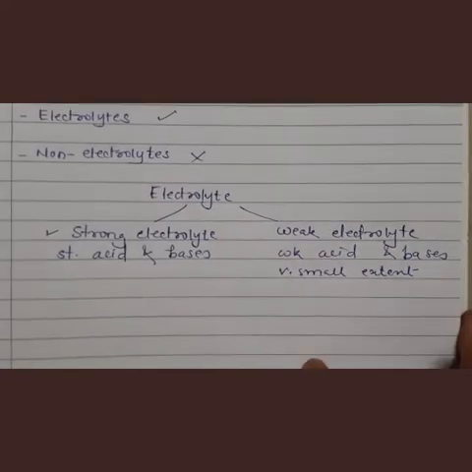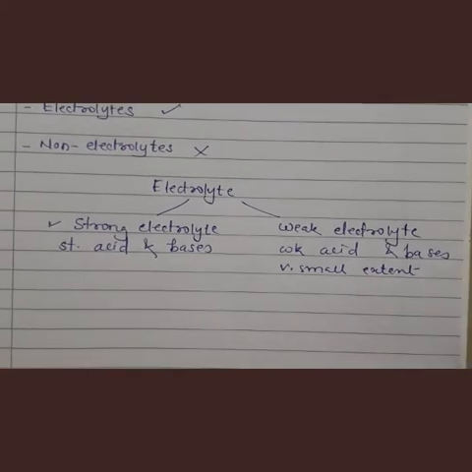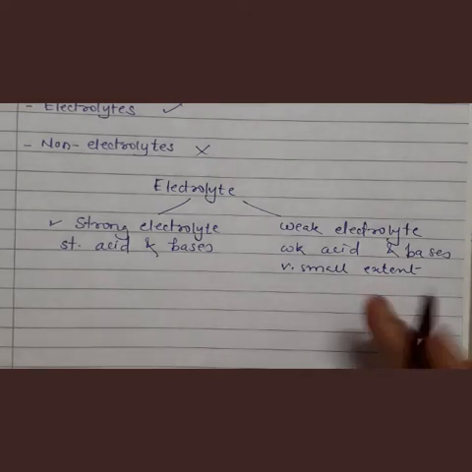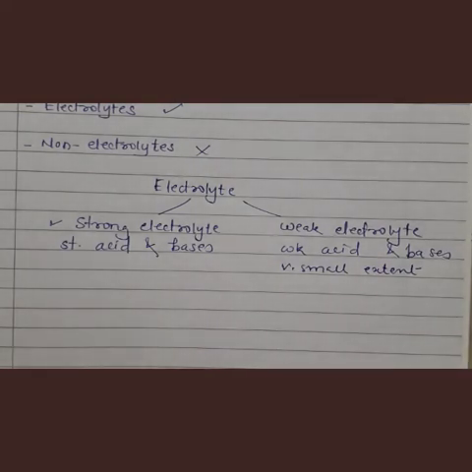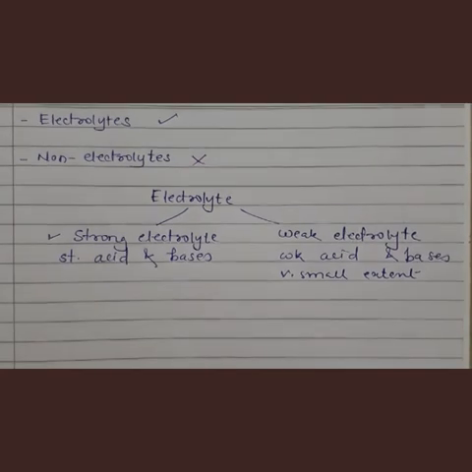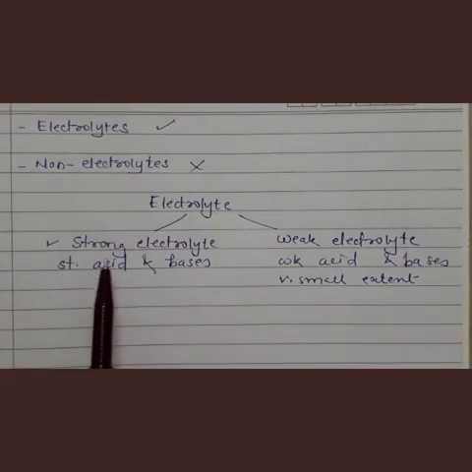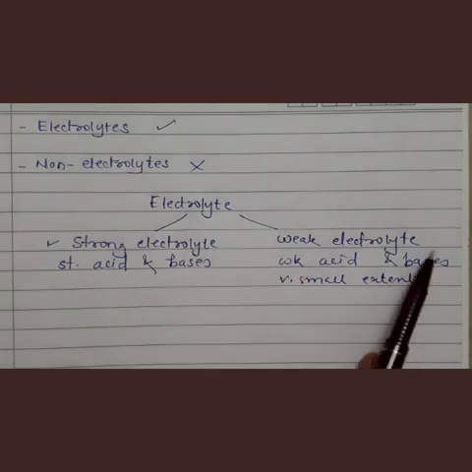That's why weak electrolytes exhibit weak conductivity, and that's why they are called weak electrolytes. So these were some important terms: electrolyte, non-electrolyte, strong electrolyte, and weak electrolyte.